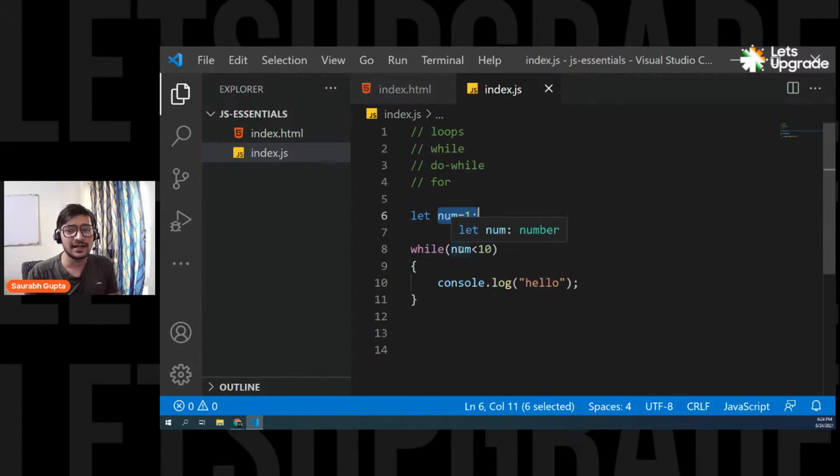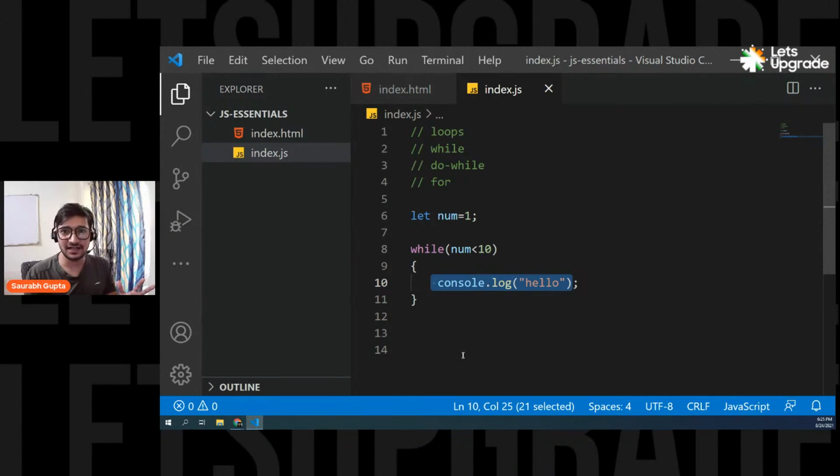So now while num, that is 1, 1 is less than 10. Yes, definitely. Come inside, execute the code. Now we go back up. Again, check. Num is still 1 because we have not changed it. Num is still 1. 1 is less than 10. Yes, come inside, execute the code. And in this case, if you see, we are never changing the value of num.